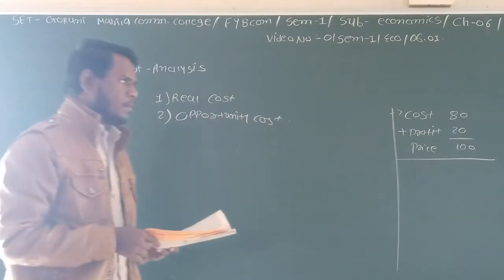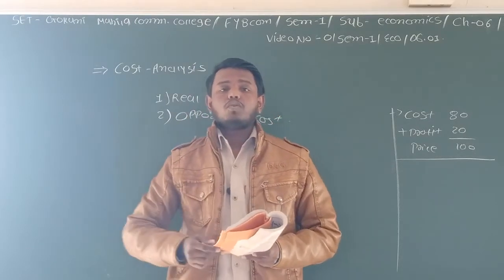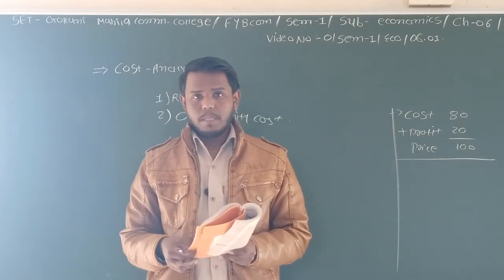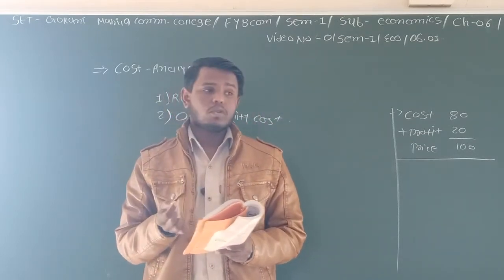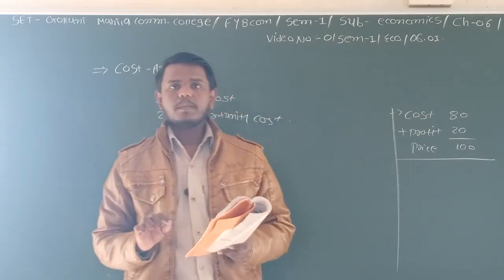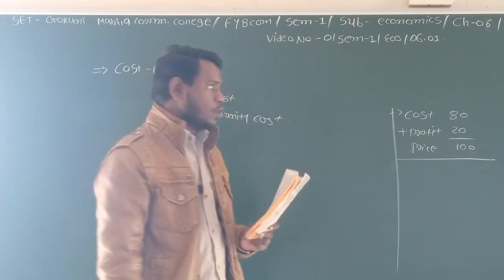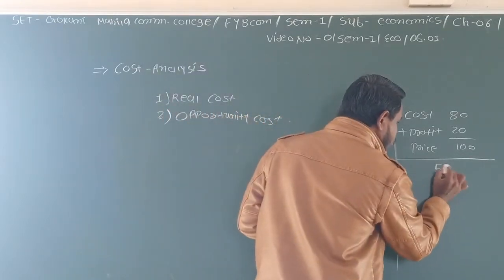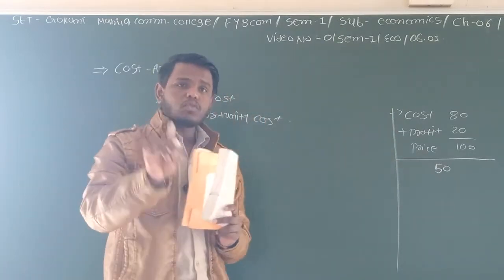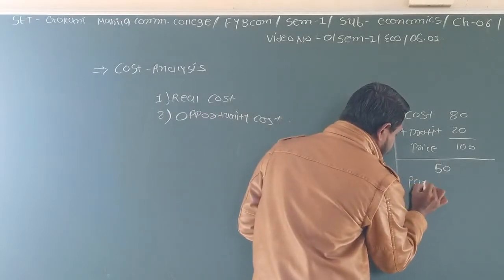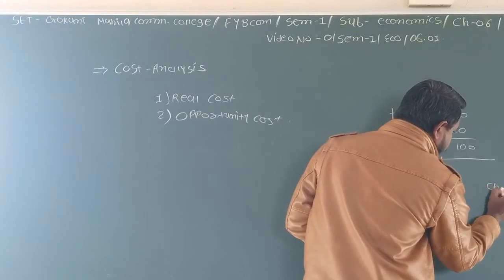Say for example, you are going to the market and you want to get some food. You want to have breakfast, something in the market. At that time, say for example, you have only 50 rupees in your hand. So from these 50 rupees, either you can buy pani puri or you can buy chocolate.